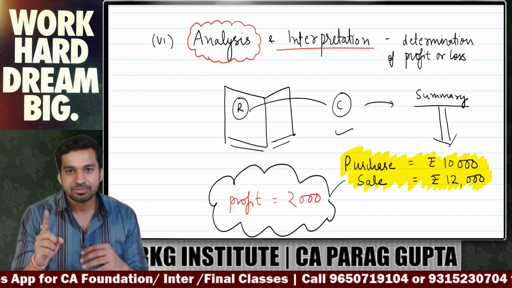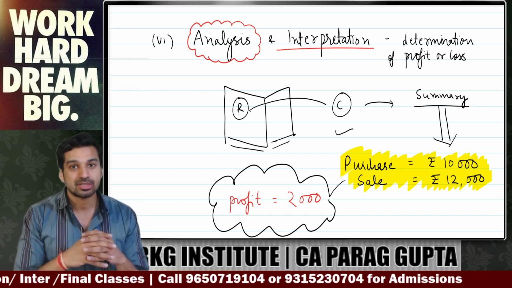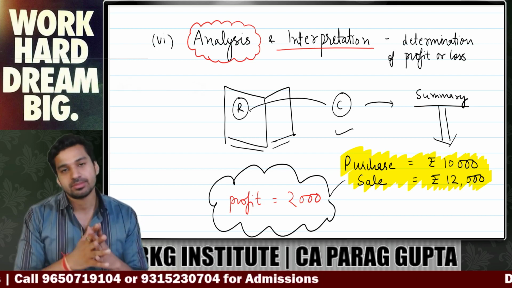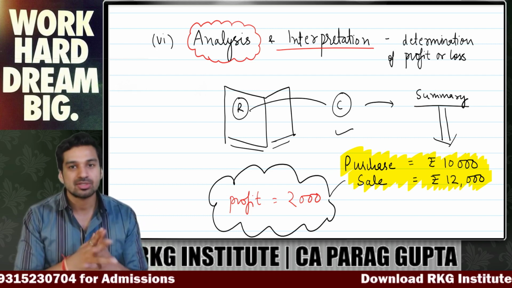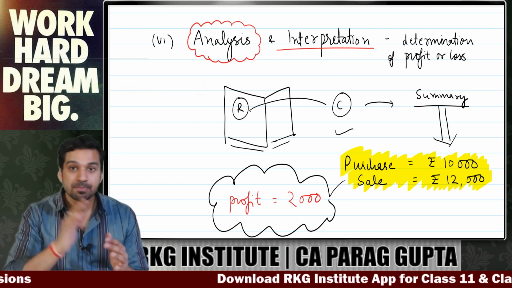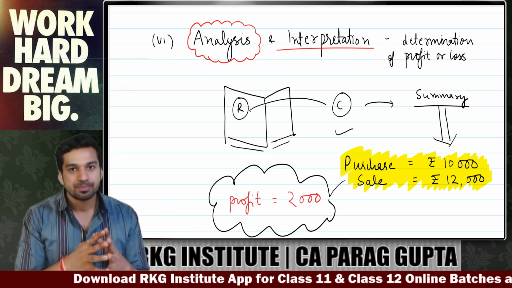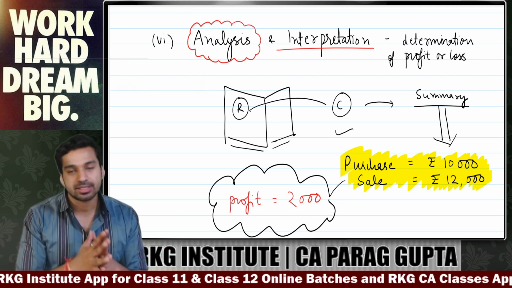So what is step 1? Identification. You will identify a business transaction. Step 2, then you will measure it in money terms. Step 3, you will record it, and that book is known as journal. After recording, you will classify it, PPP on one hand, SSS on one hand, that is ledger. After classifying, you will make a summary, that is summarizing.